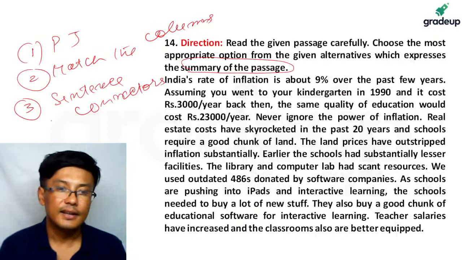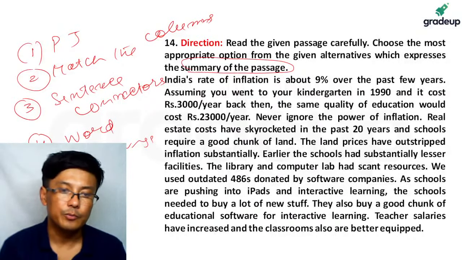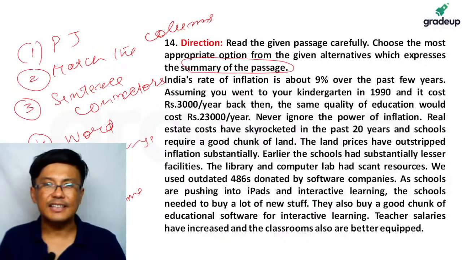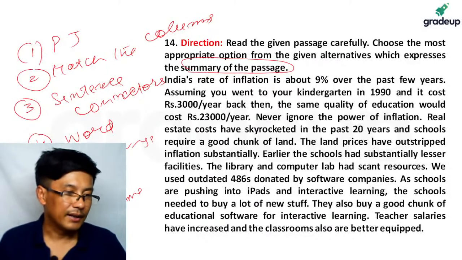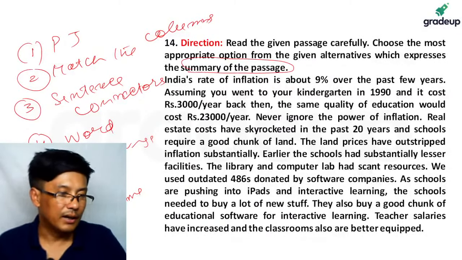Then there is something called word exchange also. These are questions which come from bank PO. BPO basically means bank PO exams, and what they ask in bank PO exams is very similar to the ones which have come in Maharashtra CET.